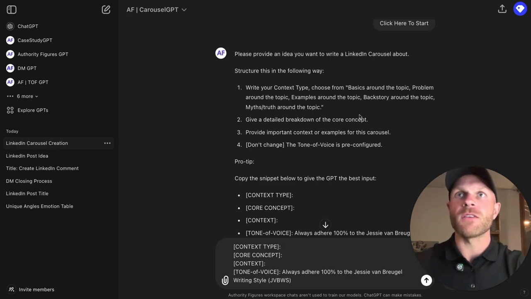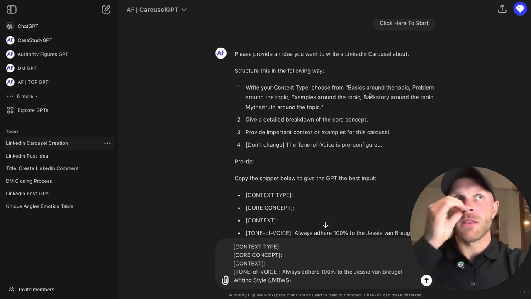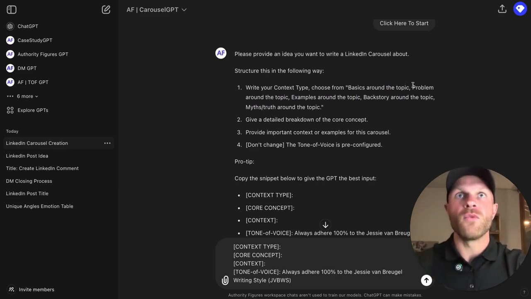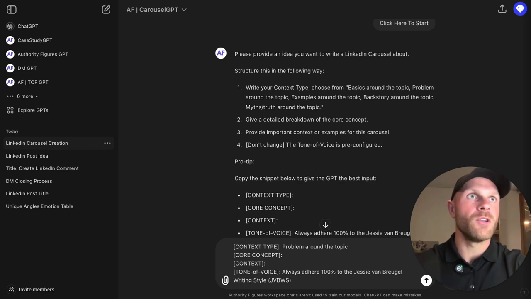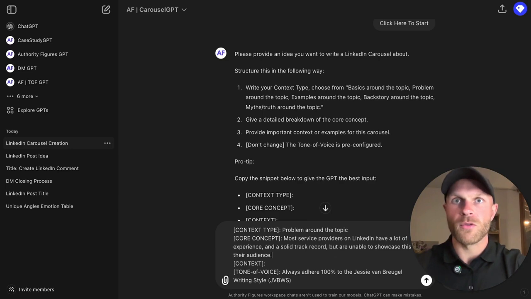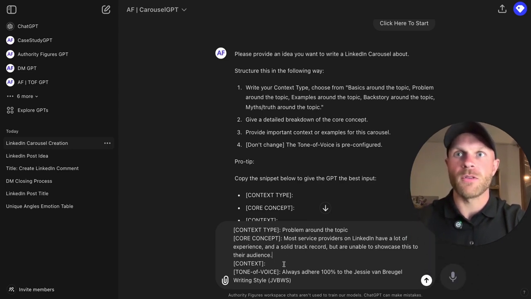So let's say the context type, I have to choose from these, like basics from a topic, problem around the topic. Let's say in this case, I'm going to go for problem around the topic. So I added here the core concept. I want to use the same ideas that I had before. So most service providers on LinkedIn have a lot of experience and solid track record, but are unable to showcase this to their audience.